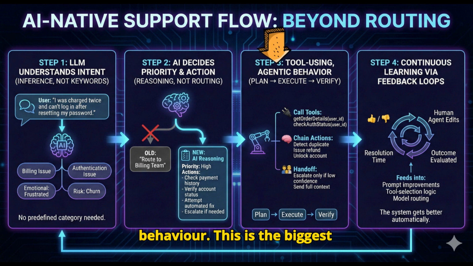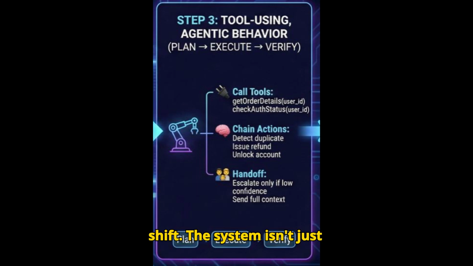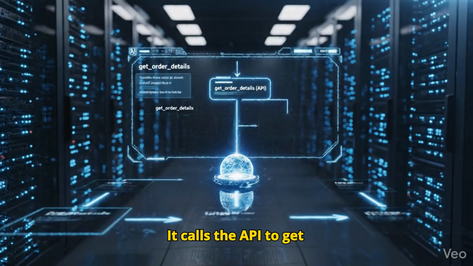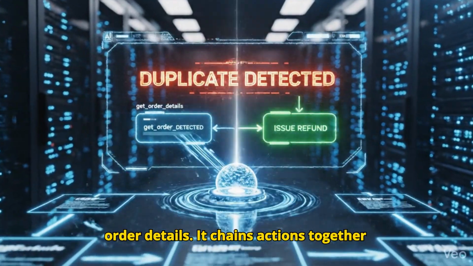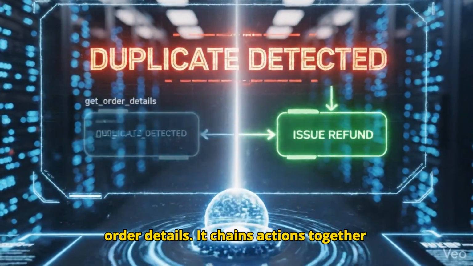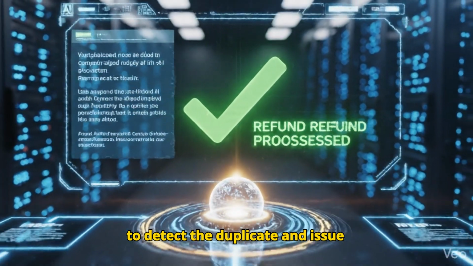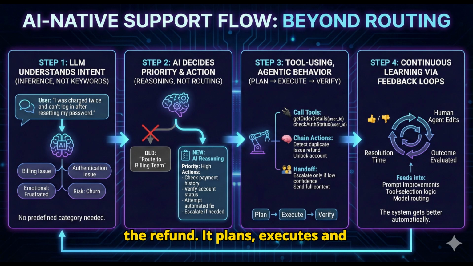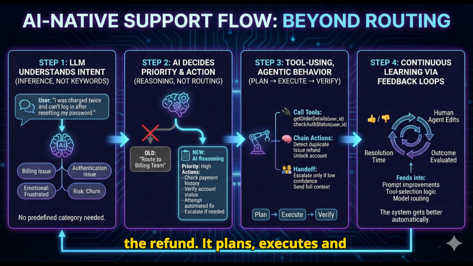This is the biggest shift. The system isn't just reading text. It is using tools. It calls the API to get order details. It chains actions together to detect the duplicate and issue the refund. It plans, executes, and verifies autonomously.